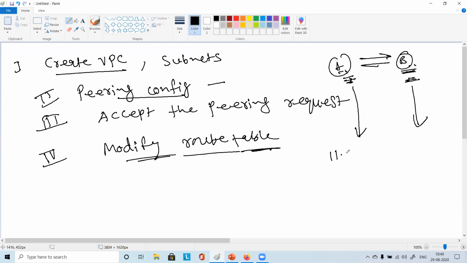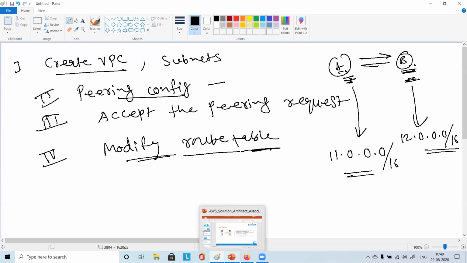One we created as 11.0.0.0/16, and the other VPC was the 12 series. From the very beginning, we planned it like that. Is there any overlapping? This starts with 11, this starts with 12. No overlapping. Overlapping should not be there; if overlapping is there, this will not work.